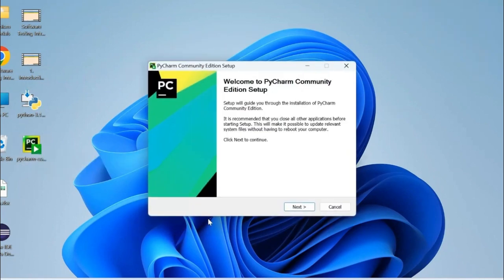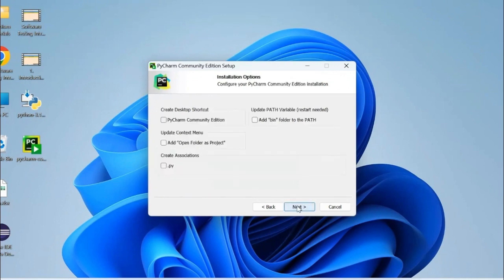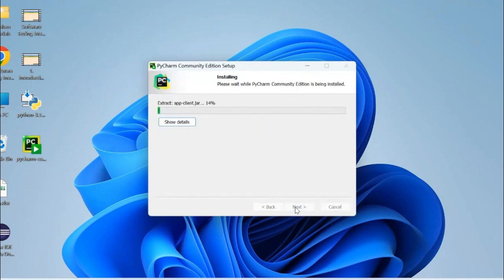Yeah, click on yes, click on next, and this is the location where it will install all the libraries, the destination folder. Next, and if you look at this particular page, as we have done in Python, add python.exe to path. In the similar way, you have to add the bin folder to the path. Check this, and click on next. It will install. Let us wait for some time.